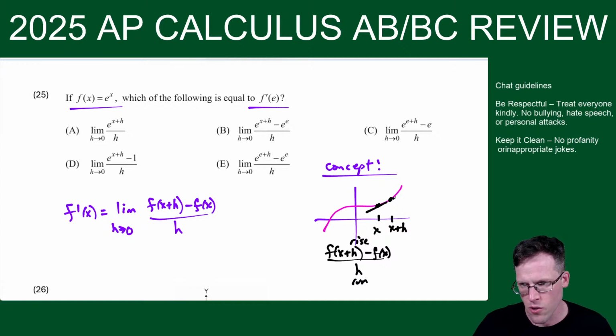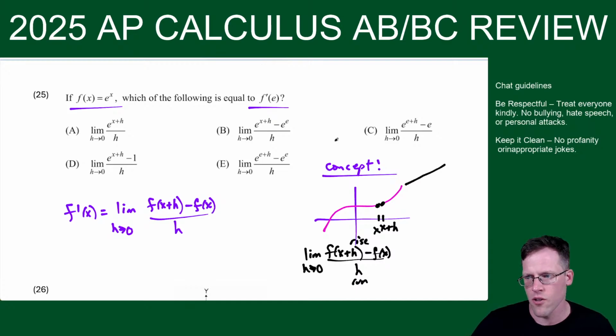So when we find the slope between these two, it tells us the slope of the secant line. But if we take the limit as h goes to 0, it squeezes the points closer together. As h goes to 0, the gap between these two shrinks, and the slope of the line connecting those two points gets closer to the slope of the tangent line. So that's why the formula works.